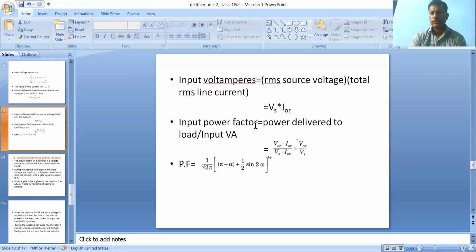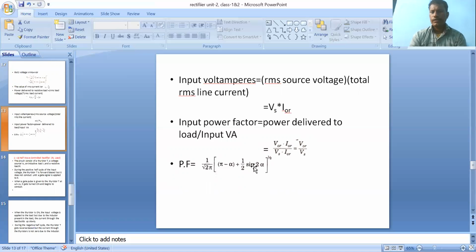So finally the input power factor. We should calculate the power factor of the given resistive load single phase rectifier. The formula is the ratio of power delivered to load and input VA. So power delivered to load is V0R I0R by VS I0R. So I0R cancels, and we get it like this. Finally, power factor is equal to 1 by root 2 pi into pi minus alpha plus 1 by 2 sin 2 alpha.